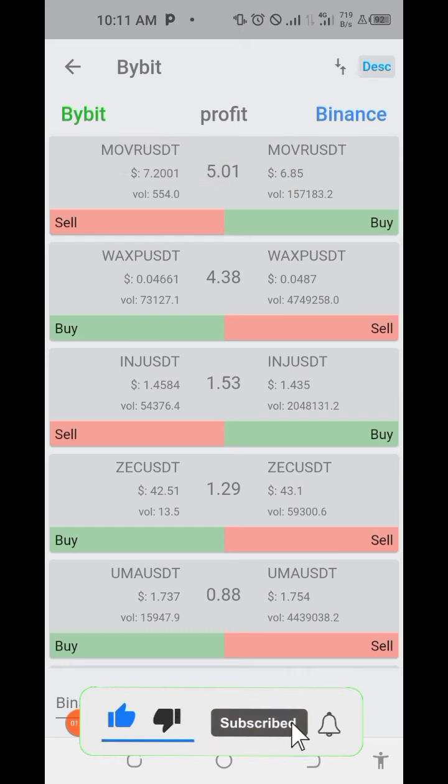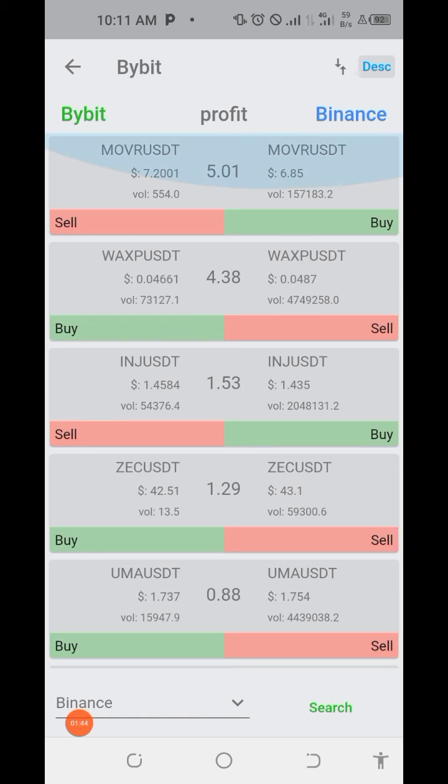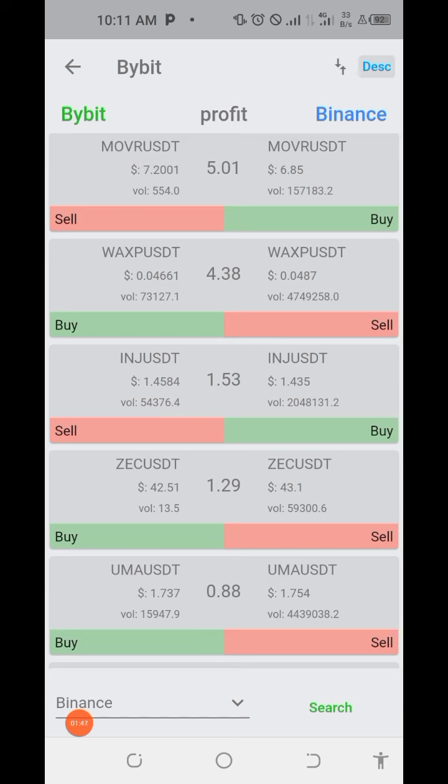That is why I want to show you this app right now, so that at the end you can start to use it to do your own research. This app is Arbix. I'm still going to show you once I'm done explaining this. Once you are on this app, you can select two exchanges. Normally I select exchanges that are trustworthy and that I know their liquidity is okay. Make sure you also do your own research to be on the safer side, because some of these exchanges don't have liquidity.